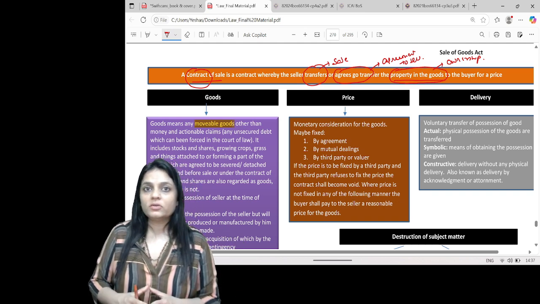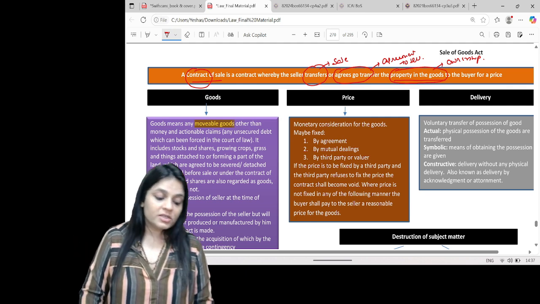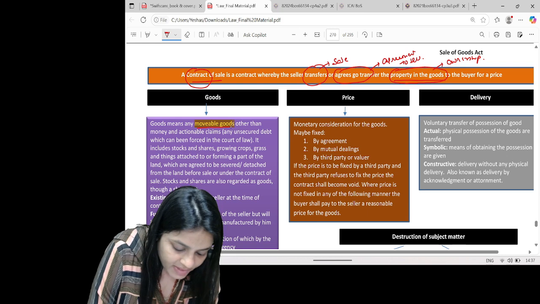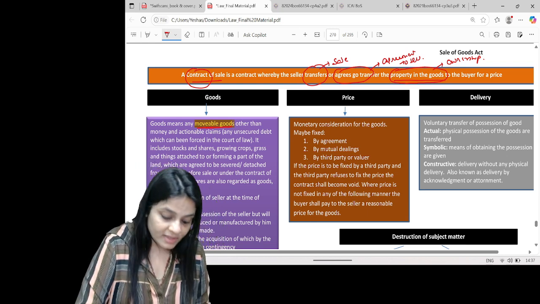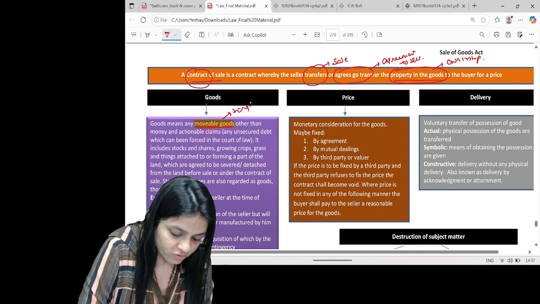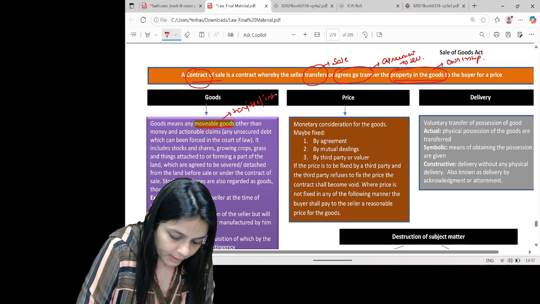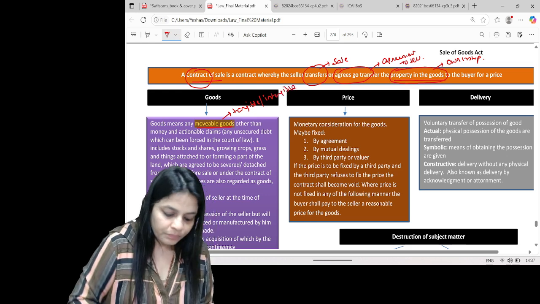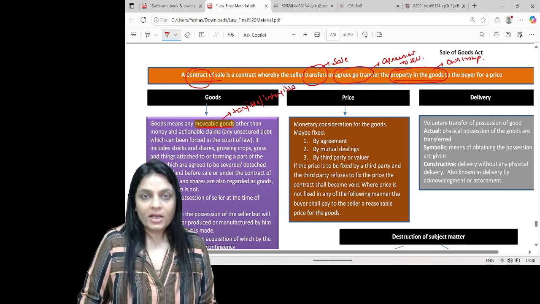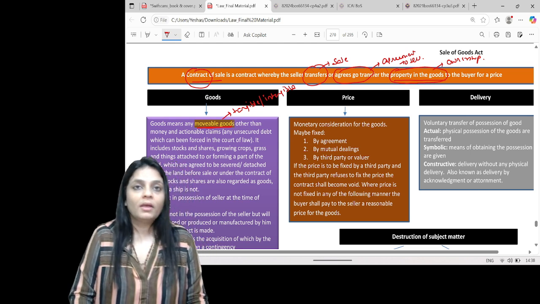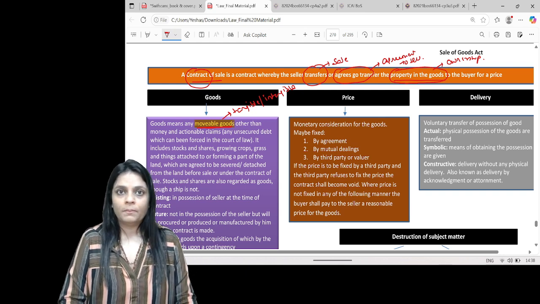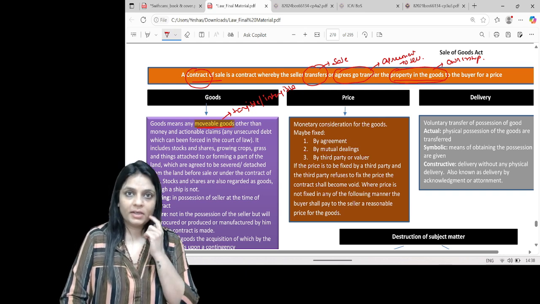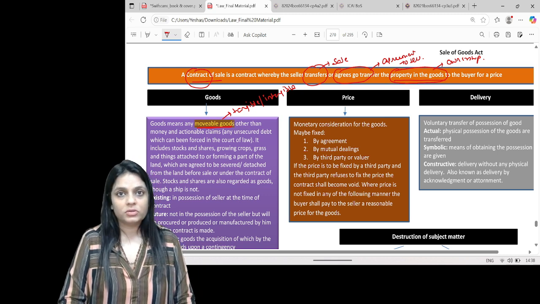So now we are going to look into these essentials that we have. The first one is goods. And when I say goods, goods means any movable goods. But when I say movable, it includes both tangible and intangible, but does not include money and actionable claims. So money is not goods. And what is an actionable claim? When someone owes you money and you have a right to sue that other person, this is known as an actionable claim. This is not considered as goods.